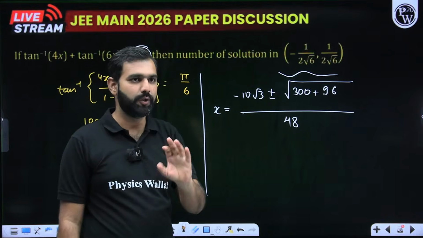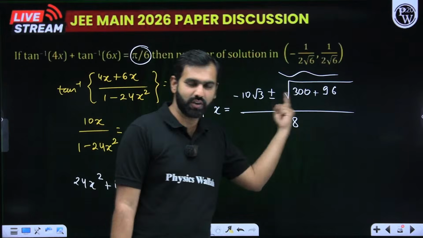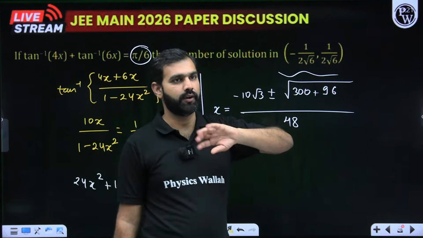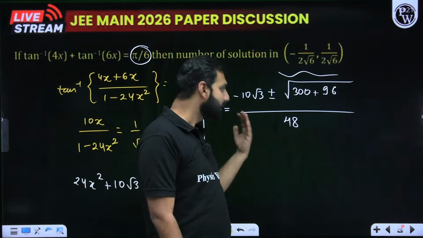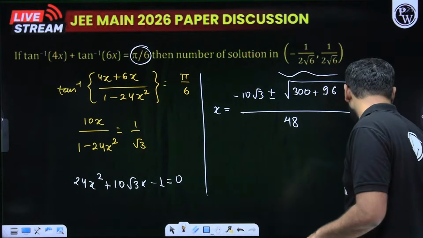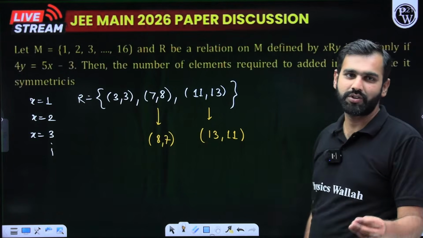So the answer could be 2 or 1 or 0. All you need to verify is that the values of x which you are receiving from here, do these values fall under this domain or not? If they do, they'll be the acceptable solutions, otherwise they won't be. So with this calculation, you got to figure it out. The calculation part is what we are skipping at this stage so that we can show you as many questions as possible.